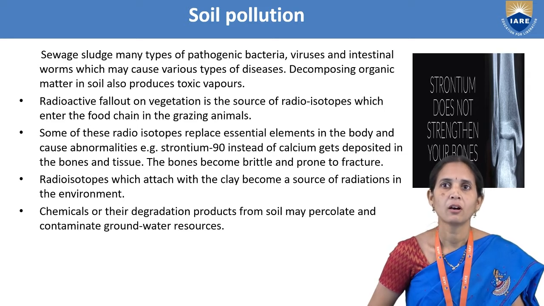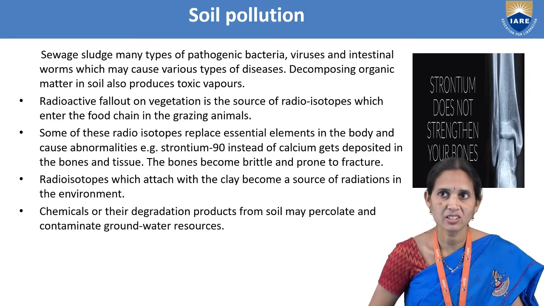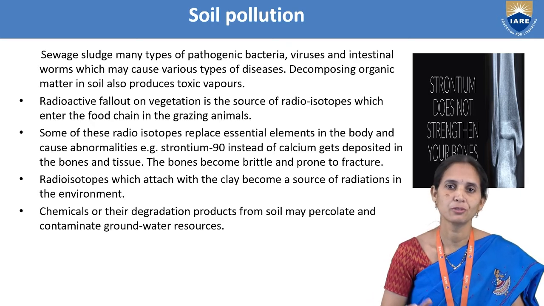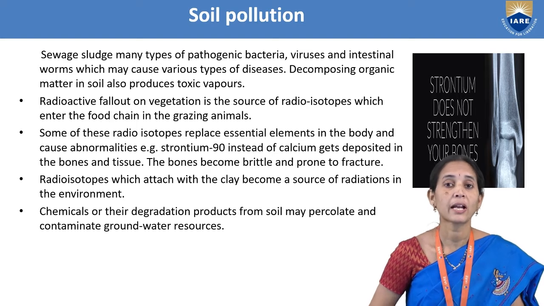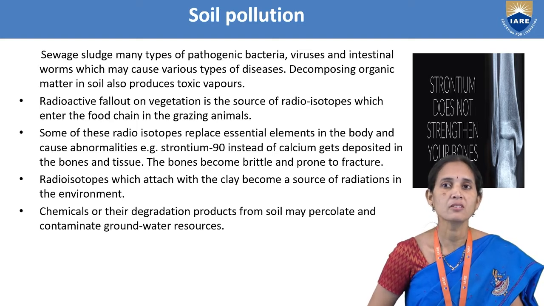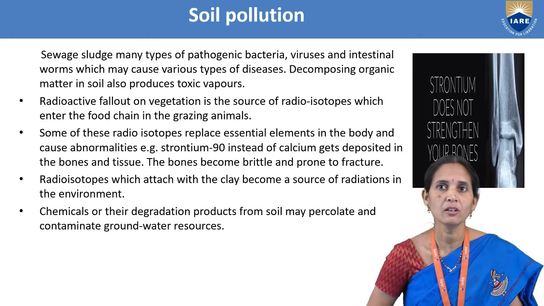Sewage sludge contains many types of pathogenic bacteria, viruses and intestinal worms which may cause various types of diseases. Okay, the sewage, which means waste, the food waste which we are throwing on top of the soil, contains bacteria, viruses and intestinal worms which may cause various types of diseases. Decomposing organic matter in soil produces toxic vapors, so that is also not good for the health of human beings.